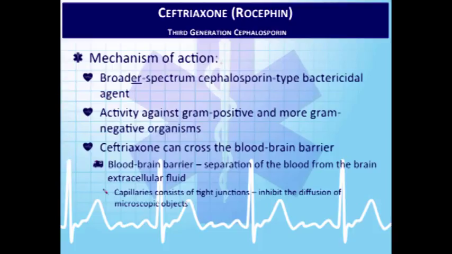It also gets your gram-positive organisms, but it's converting over and covering more and more gram-negatives. Rocephin is a very common antibiotic used for urinary tract infections, and for treating pneumonia, specifically community-acquired pneumonia, because it covers a lot of resistant strep pneumonia out there.